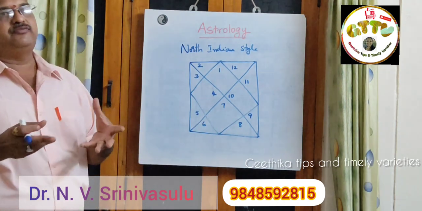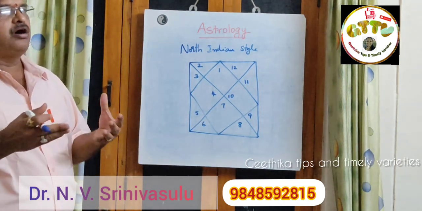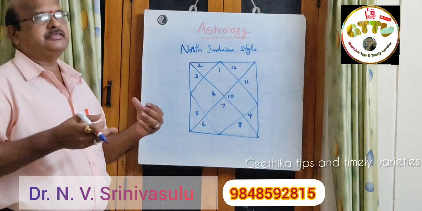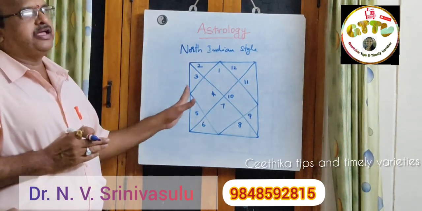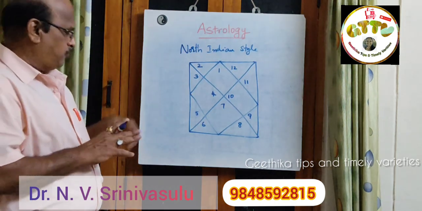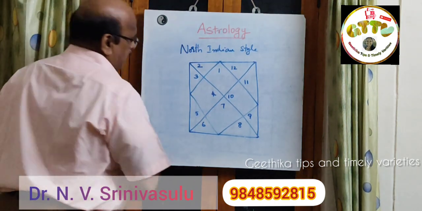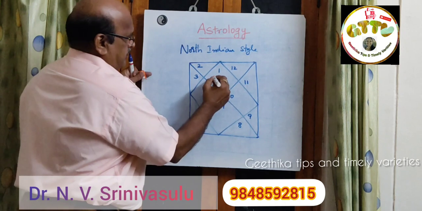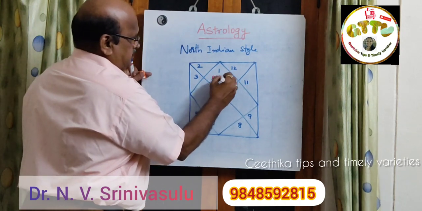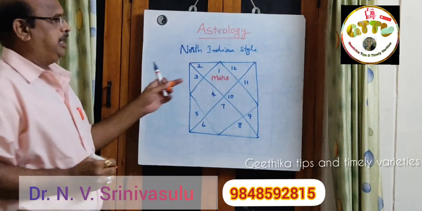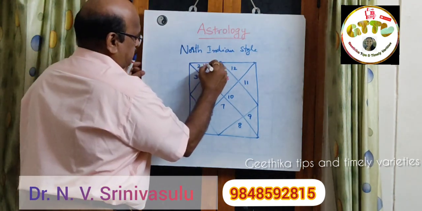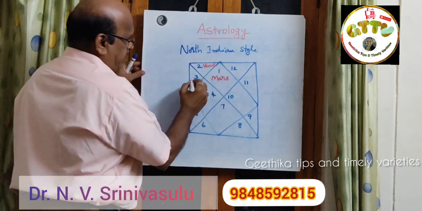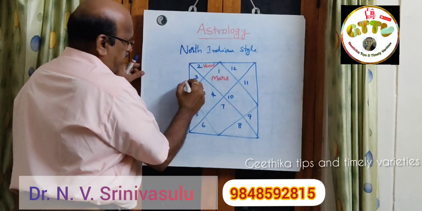Now what is the significance of 1, 4, 7 or 1, 5, 9? Like this I will tell you in the next course of lectures. The same thing again here. If you want to say 1, who is the Lord of 1? Just now I have seen, I told you in the previous session in the South Indian style: Mars. Similarly for this, Venus. Then we have 3, we have Mercury.